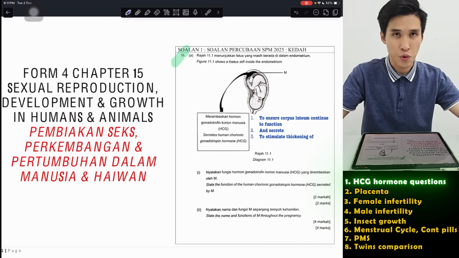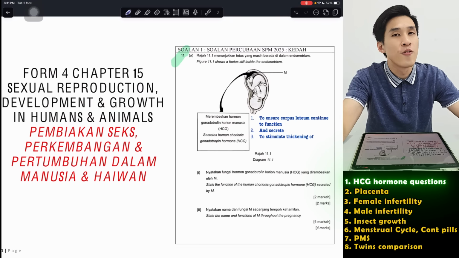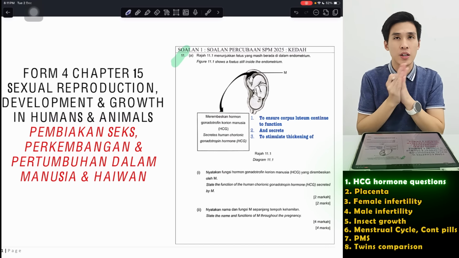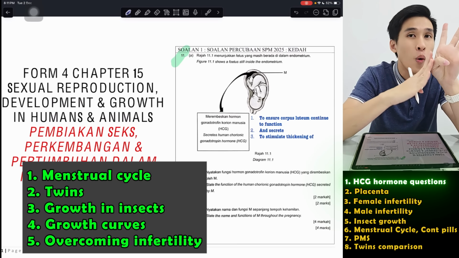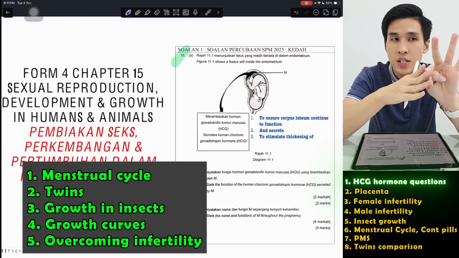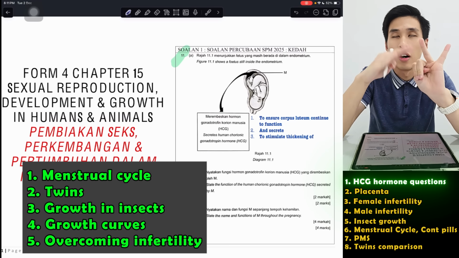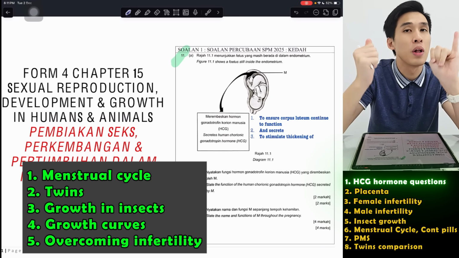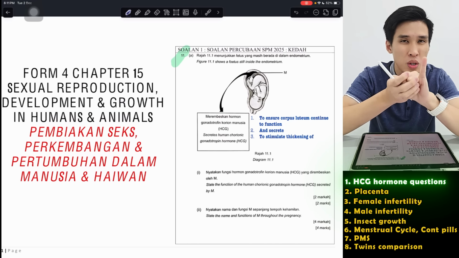Form 4 Chapter 15, Reproduction, is obviously one of the hardest chapters that most of you will think. And for essay, I think this year, very important. So, among the topics that we can focus on are the menstrual cycle, the 4 female hormones, don't forget, FOLT, formation of twins, insects growth, the complete and incomplete metamorphosis, along with the growth curves as well, and also infertility, female and also male, you do a bit of those. So these are the few important ones that I will go through.